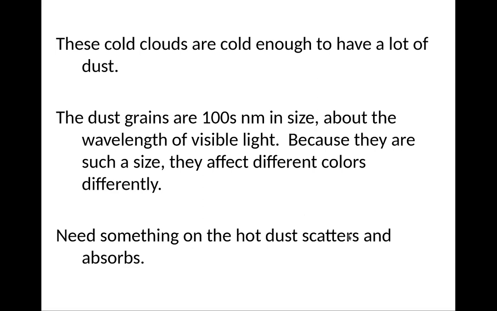The dust grain is about hundreds of nanometers in size, which is about the wavelength of visible light. Because they're such a size, they affect different colors differently. A person is much larger than 100 nanometers, so if I hit you with blue light or red light, the same thing happens: you absorb the light. But dust grains, because they're roughly the same size as visible light, can scatter some wavelengths more preferentially than others, usually bluer wavelengths.